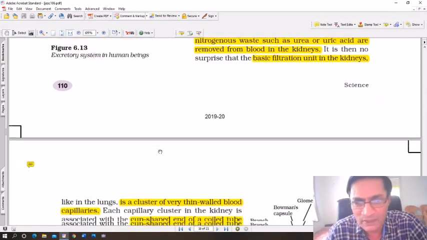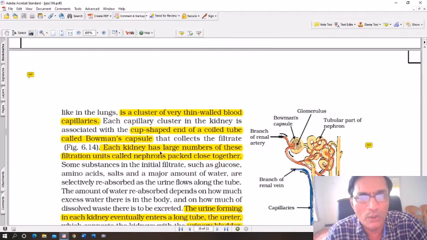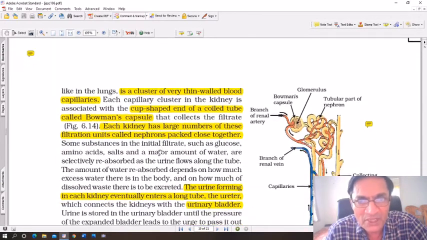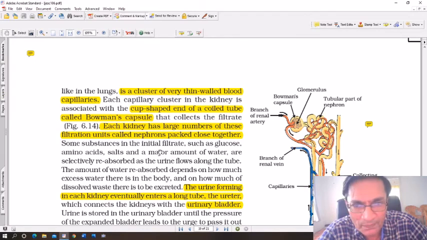To read further, like in the lungs, it is a cluster of very thin walled blood capillaries. Each capillary cluster in the kidney is associated with a cup-shaped end of a coiled tube called the Bowman's capsule that collects the filtrate. Each kidney has a large number of these filtration units called nephrons packed closely together.